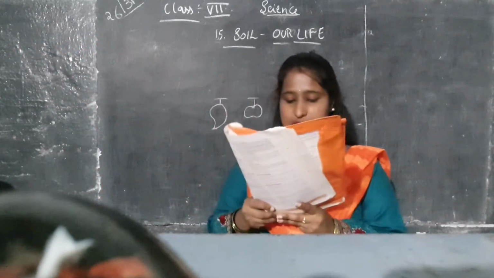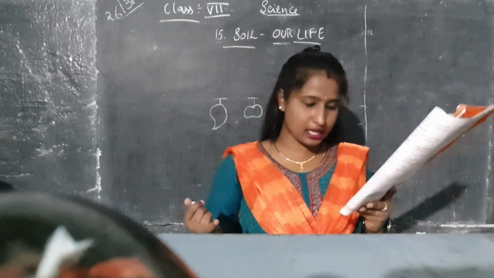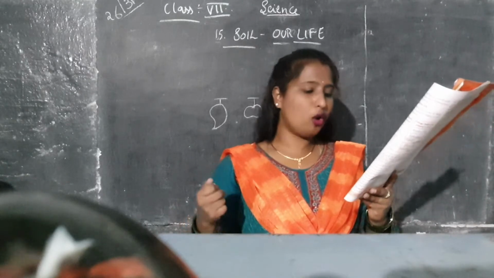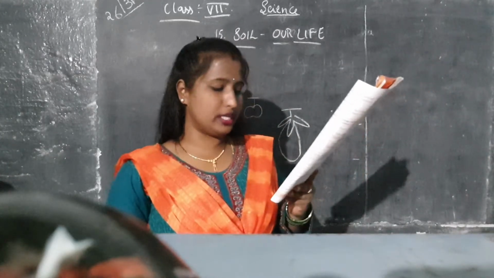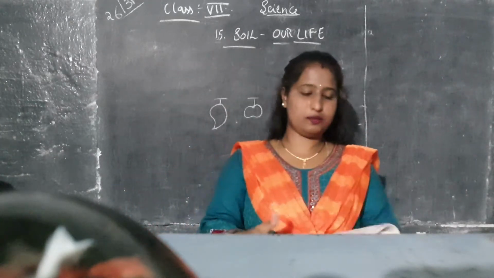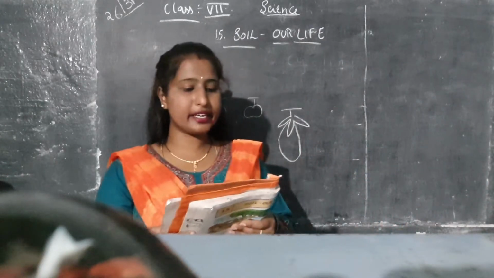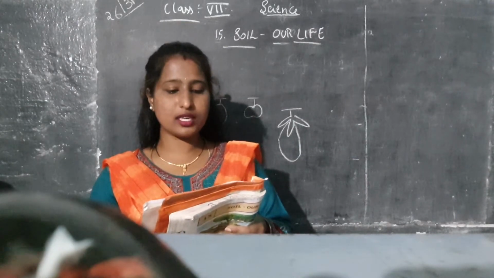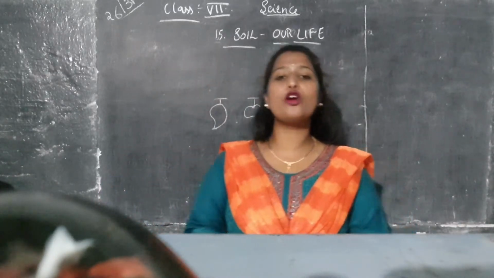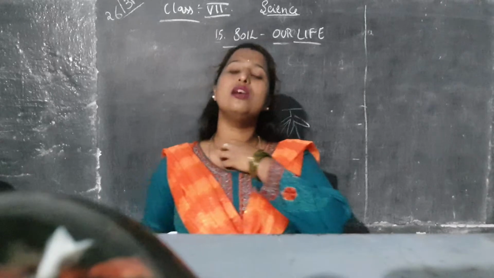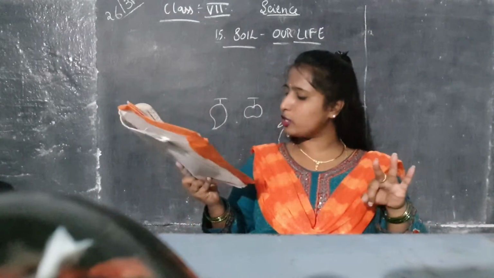Can you say soil is one of the most important sources like water and air? The soil supports all plants, animals, microorganisms, almost all the things in our surroundings, directly or indirectly depend on soil. For example, a pot is made directly by man from soil, but a wooden chair is indirectly from a tree, which depends on soil. So here, who all depend on soil? Plants and animals and microorganisms.